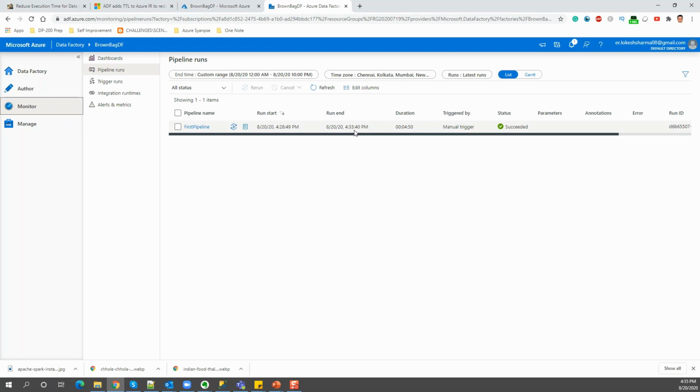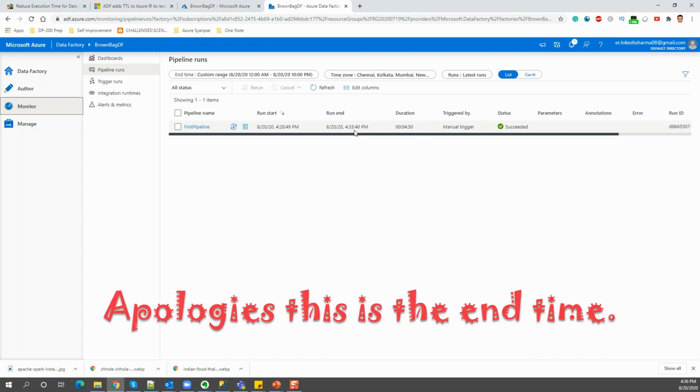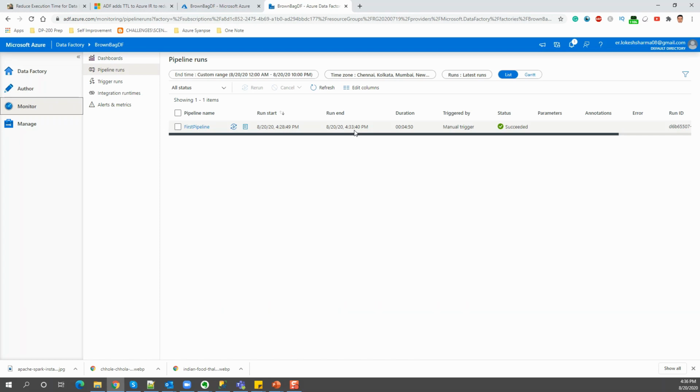That necessarily does not mean that this is the start time of the clusters. What it basically means is the pipeline was executed at this time. So the clusters might have started around 4:35, 4:36, just to guess an approximate value. So which means that 4:36, 4:37 plus 10 minutes, that is 4:47, is the time during which the clusters should be alive, or the VMs should be available.